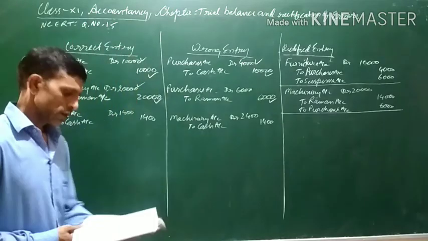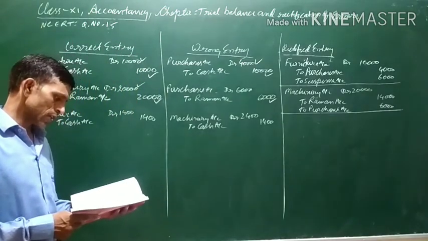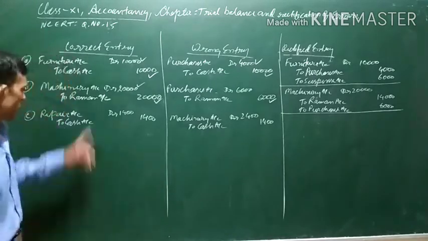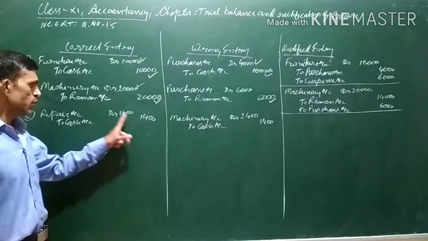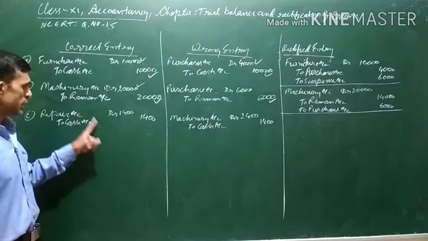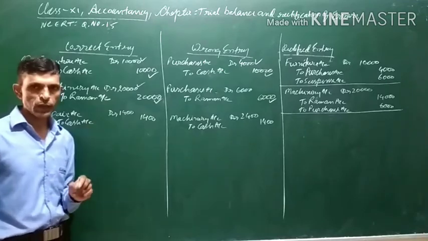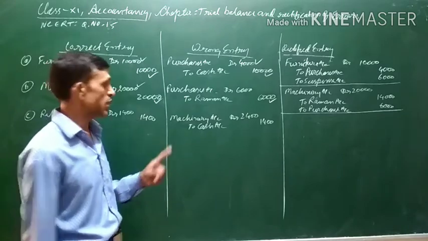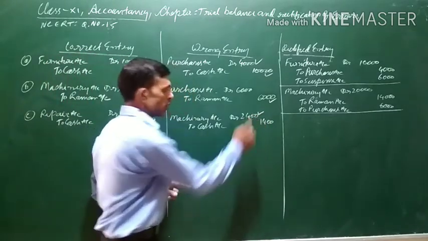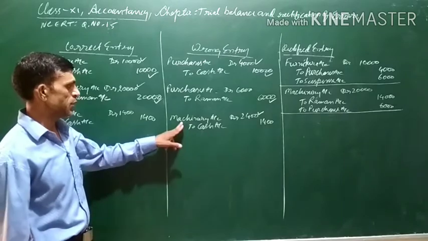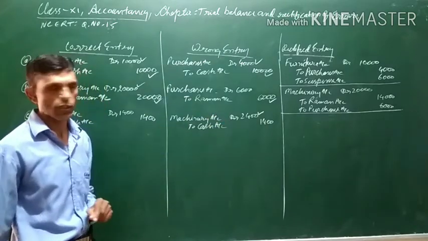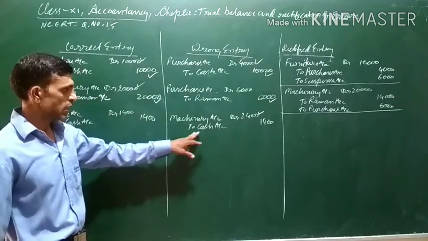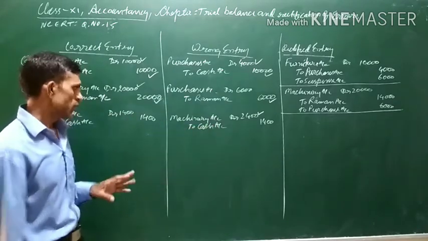Now it is to be very clearly kept in mind. In the question it is clearly given that repair on machine is 1400. So the correct entry will be repair account debit to cash 1400. But it is also given in the statement that it has been debited to the machine account as 2400. In the machine account only the wrong entry has been done. That is, in the machine account 2400 has been recorded. It means in the cash account there is no difference, it was correctly recorded.